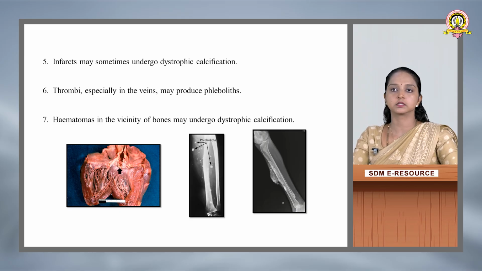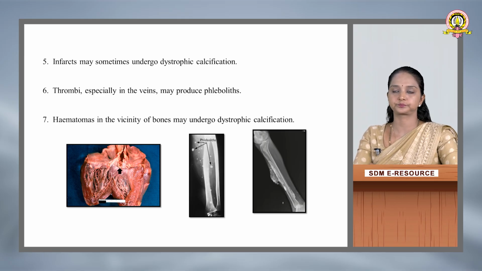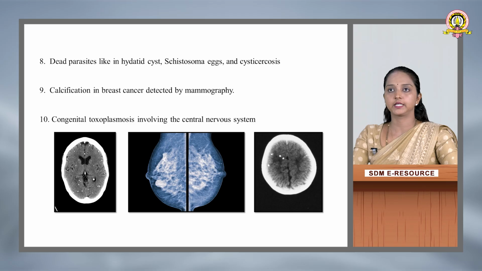Then hematomas, that is, you can also call it a bruise, in the vicinity of the bone may undergo dystrophic calcification. Then in case of parasitic infections, calcification in case of breast cancers and congenital toxoplasmosis. So these are the parasitic infections that may also result in the destruction of the tissue, leading to deposition of calcium salt.